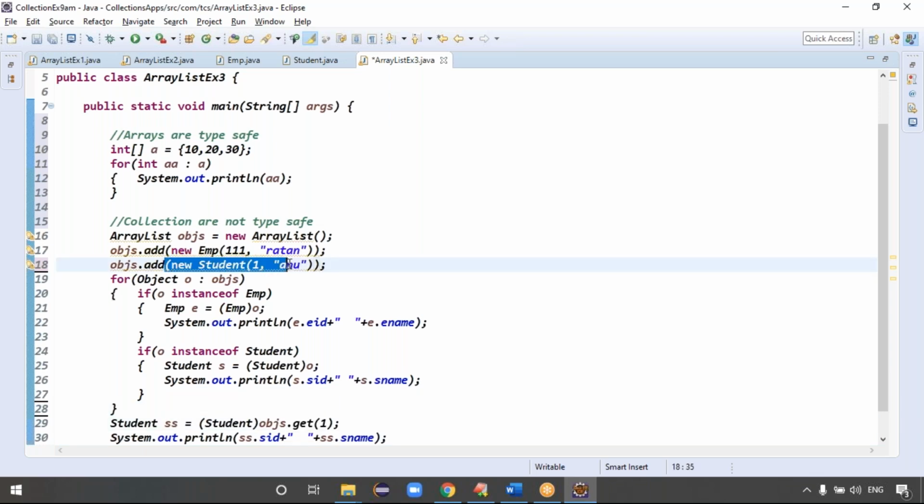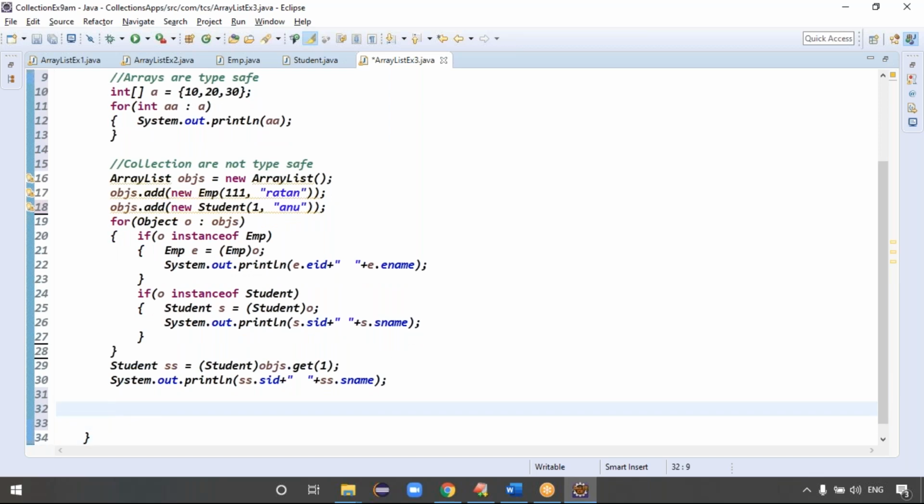Here I know that a student object is there. I did the type conversion very clearly. But in real time I don't know what is at the 66th element or the 55th element, right? Exactly, guys. So you get the issue, right? The issue is clear, right? Then how to provide type safety to the collection? Use generics, guys. Use generics.